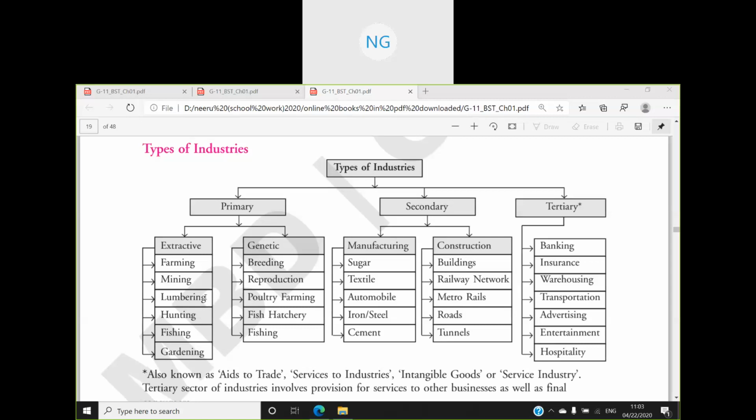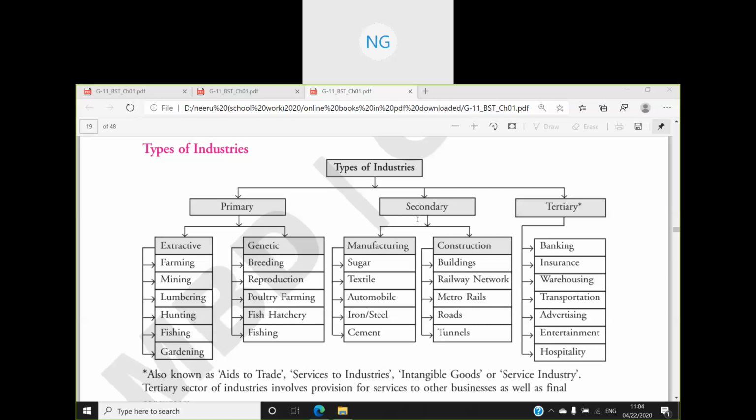What do we mean by lumbering? Lumbering is work related to trees and timber. We cut the trees, and timber is something we use. Then hunting, fishing, gardening, and genetic industries, in which animals are reproduced and living organisms and plants are developed.